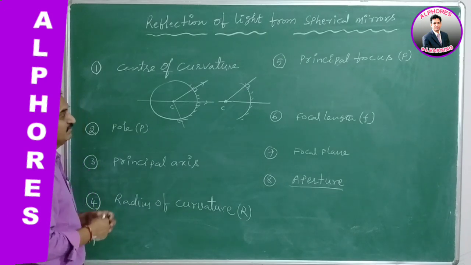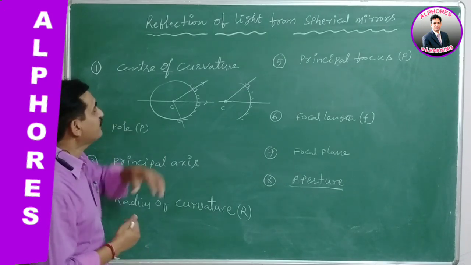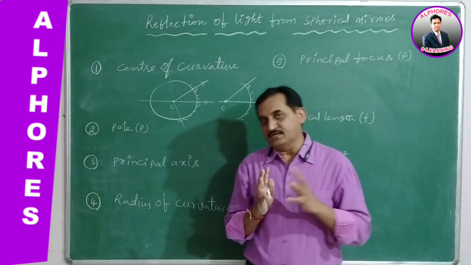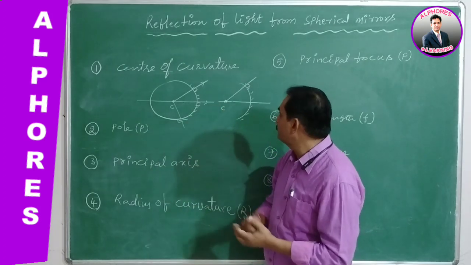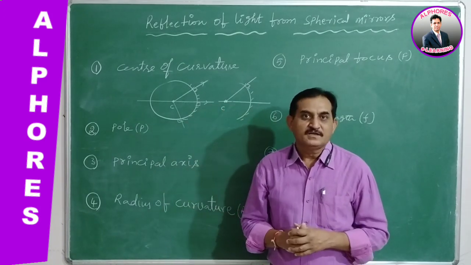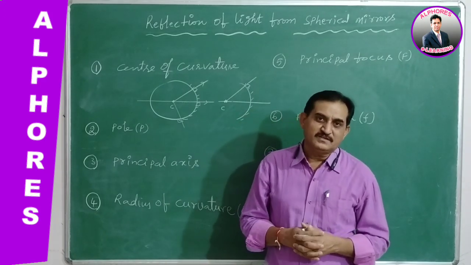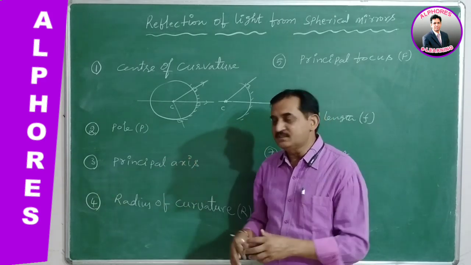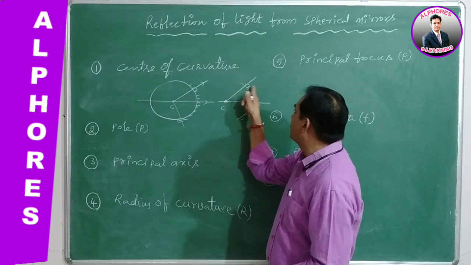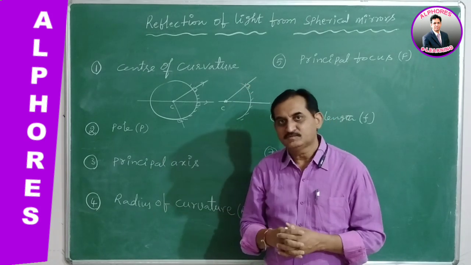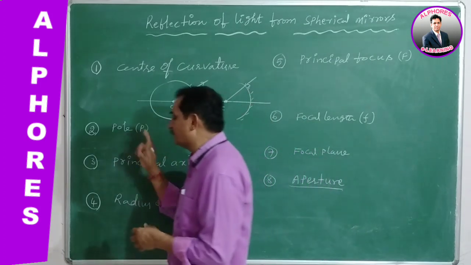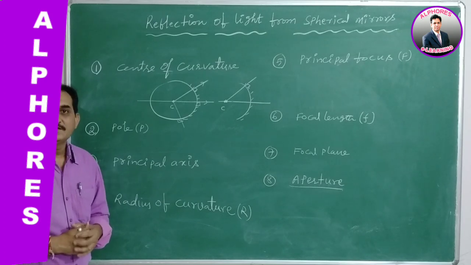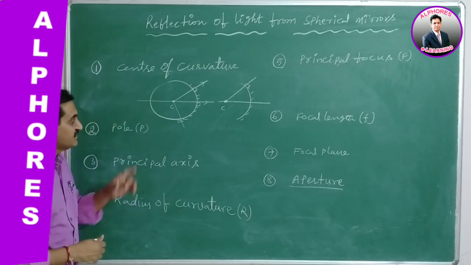Once again, I will give the definition. The center of curvature is the center of the sphere of which a mirror is a part. Keep in your mind, every time you take a line from the center of curvature to anywhere on the spherical mirror, it is definitely normal to the spherical mirror. This is a very important point. Next, go for the pole. The pole is the midpoint of the spherical mirror through which the principal axis passes.